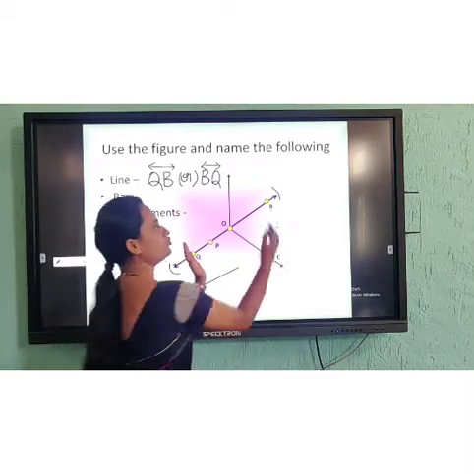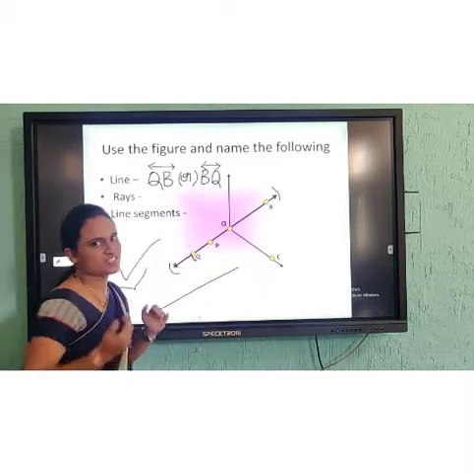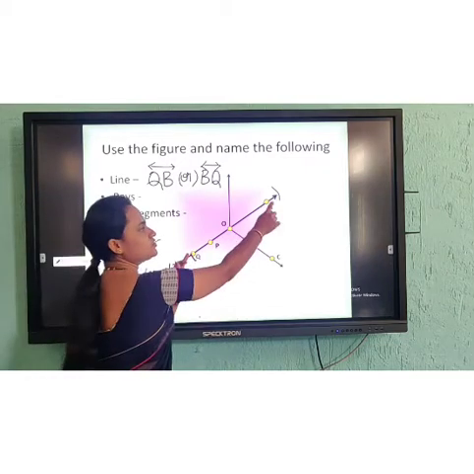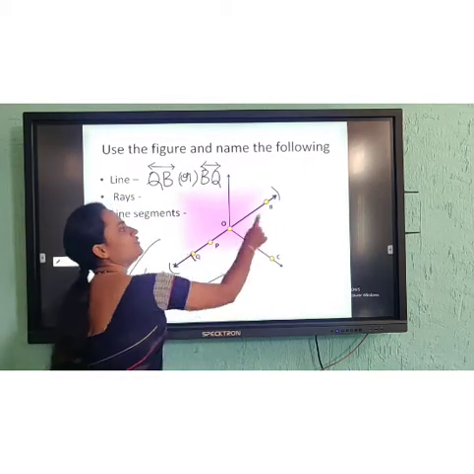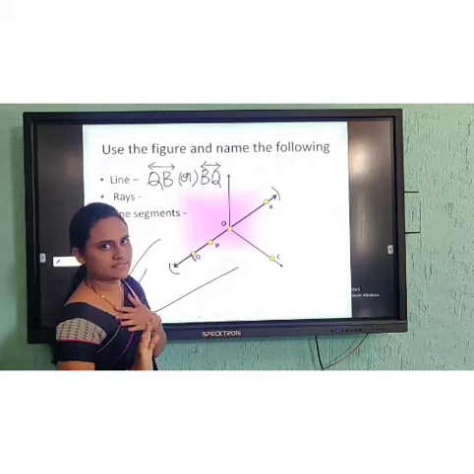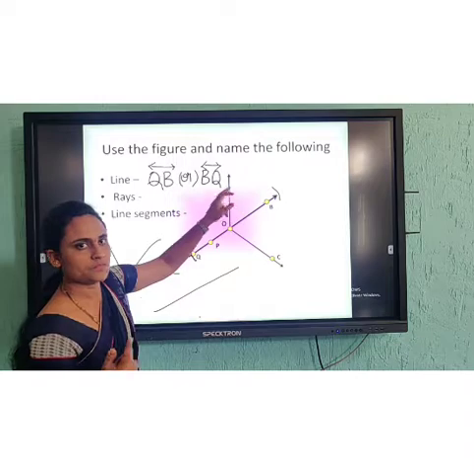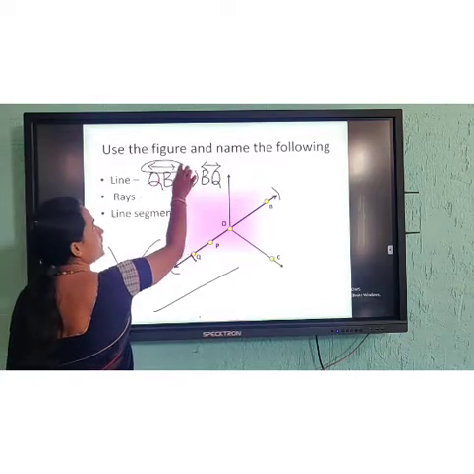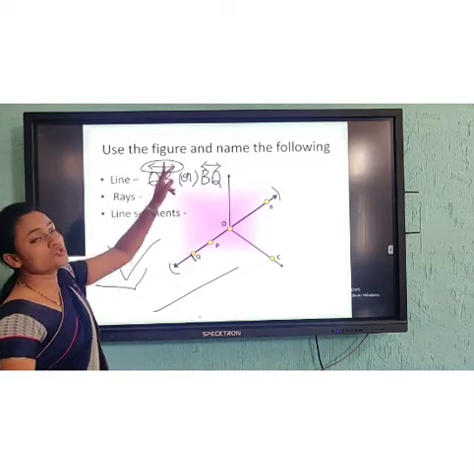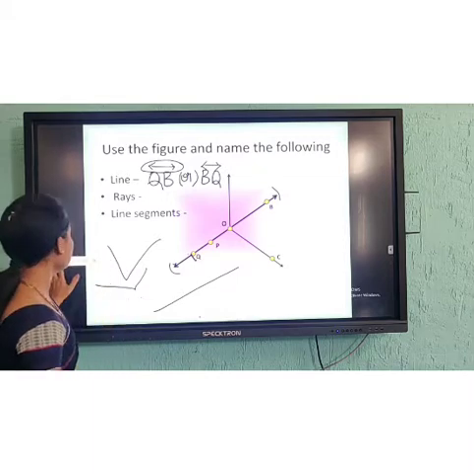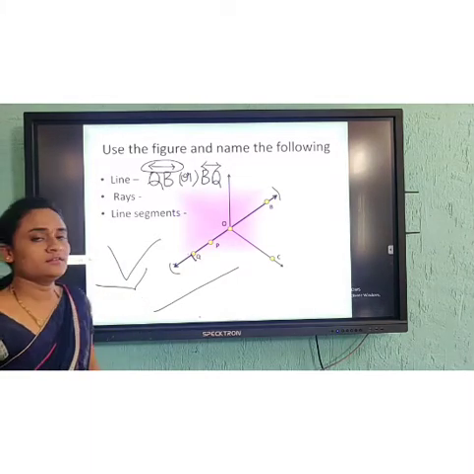The line from Q to B or B to Q is the same. If the line measures 5 cm from Q to B, then from B to Q it will also be 5 cm. So whether I write QB or BQ it's the same, but the notation should be correct: a line has two arrows. Clear? Now you have identified the line.